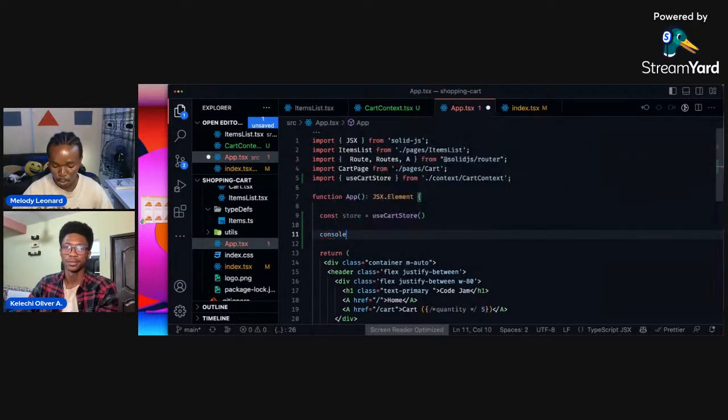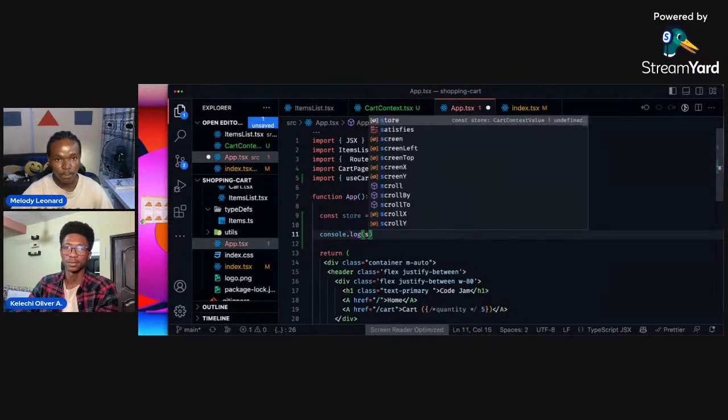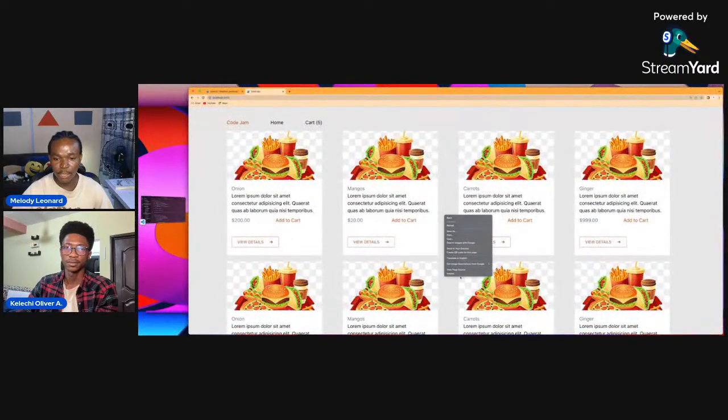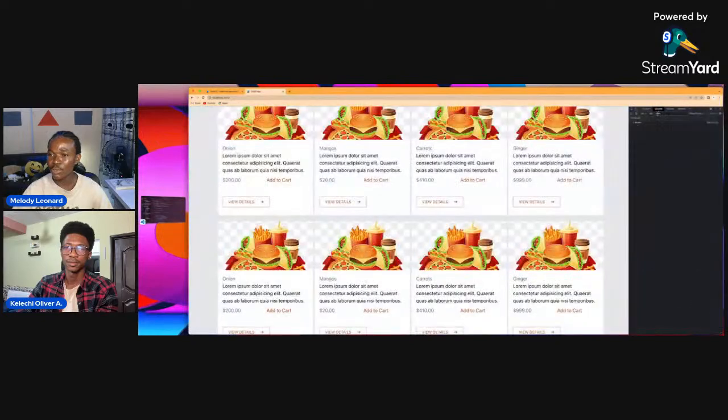So I'm going to console.log store.items here. You're going to see we should have those two values. So in our console.log here, we'll have an object and we'll have the items, which is a proxy array, as Kelechi explained, right? And we'll have this setItems here, which is a store function.